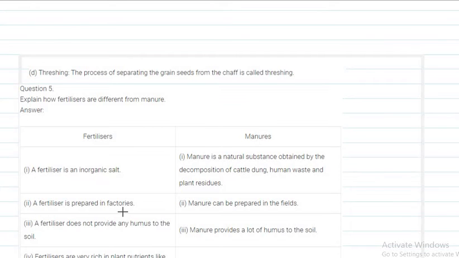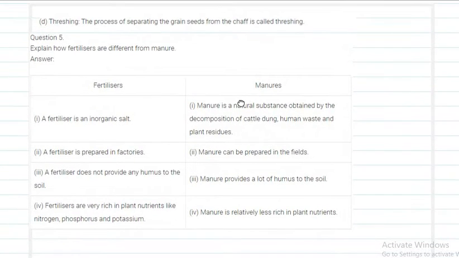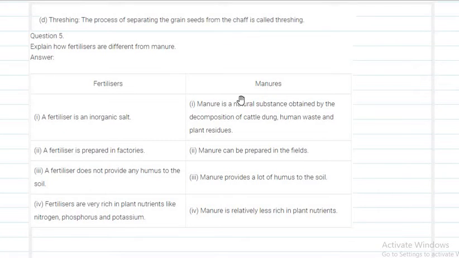What do you mean by threshing? Threshing is the process of separating the grains, the grain seeds, from the chaff. Chaff is nothing but the remaining part that we obtain from the crops. So threshing is the process of separating the grains, the seeds, from the chaff.